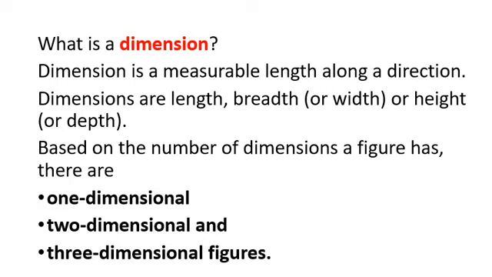Dimension is a measurable length along a direction. Dimensions are length, breadth or width or height or depth. Based on the number of dimensions a figure has, there are one-dimensional, two-dimensional and three-dimensional figures.